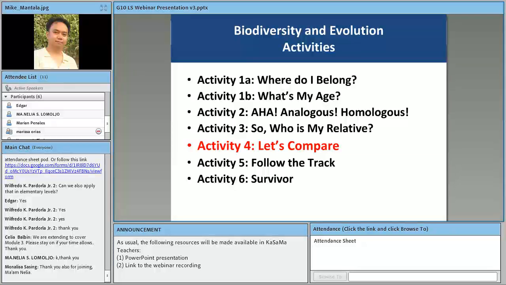Let's compare. Would talk about another evidence of evolution, which is through the amino acid sequence. Now this is all right, because this makes clear rather what they have learned in the module before biodiversity and evolution, because the module is heredity, inheritance, and variation, wherein they talk already about amino acids, okay, and the sequences of certain amino acids.